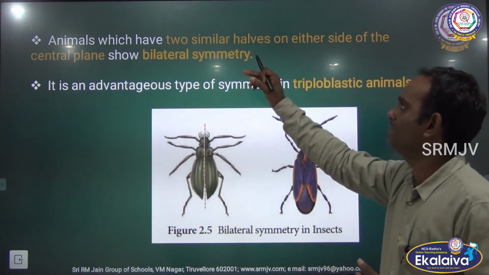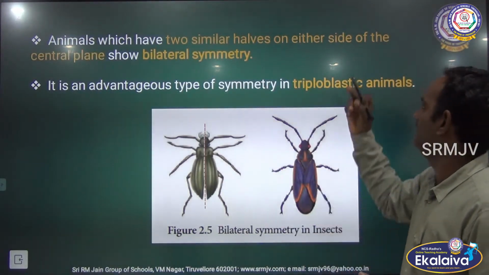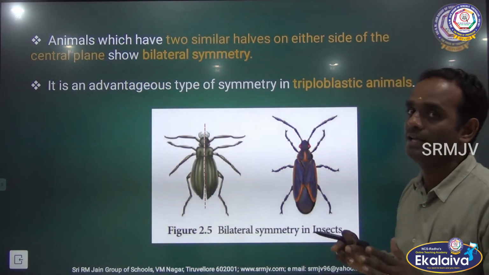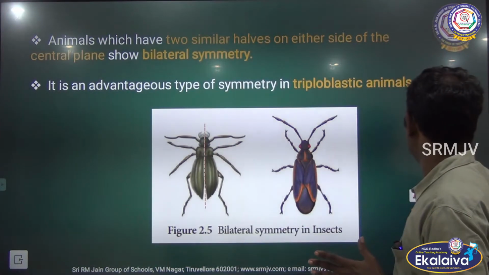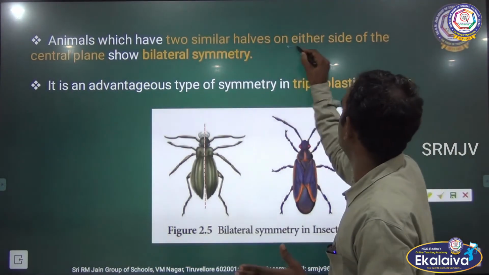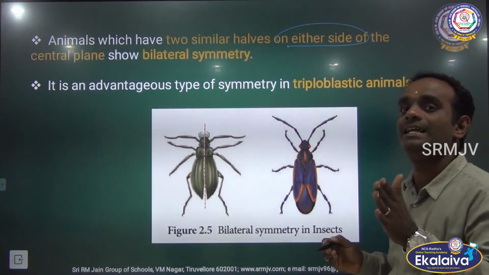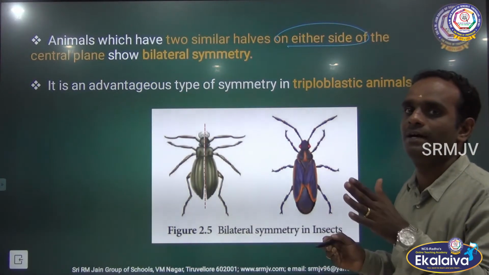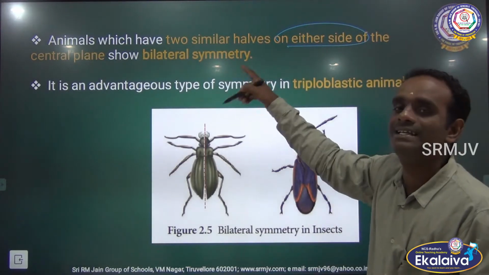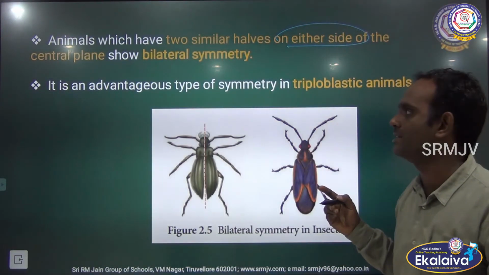Animals which have two similar halves on either side of the central plane. Listen very carefully. Either side of the central plane, it is very important. That shows bilateral symmetry. It is not biradial, it is bilaterally symmetrical. Can you get my point, children?